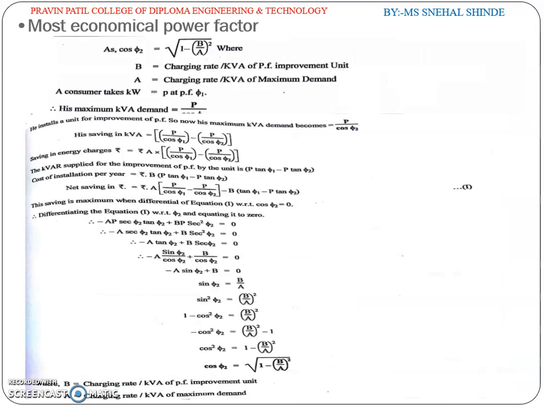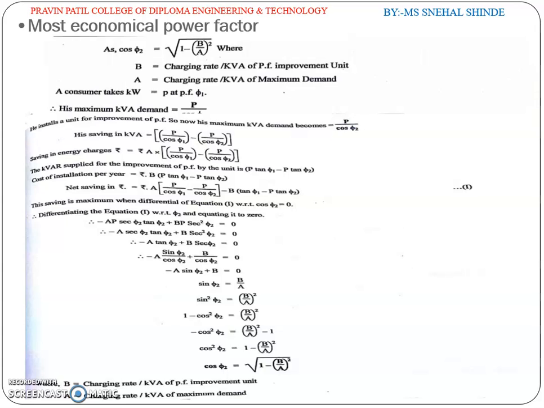Now next is the most economical power factor. A consumer takes kilowatt equal to the power at power factor cos phi 1. So his maximum kVA demand equals power divided by cos phi 1.